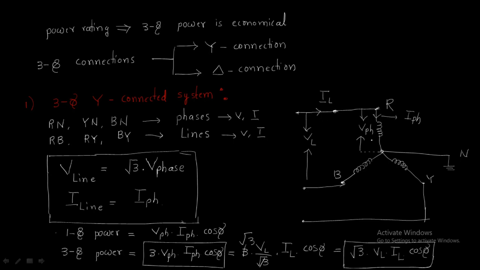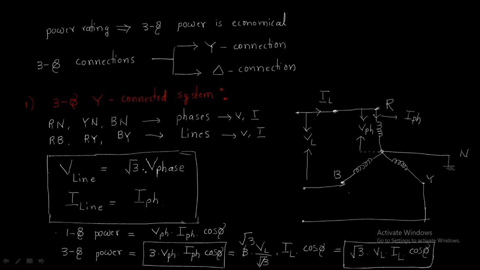The voltage across a phase is the phase voltage, and the voltage between two phases is known as the line voltage. The current from this point is the line current, and the current entering a phase is the phase current. The same line current flows in the phases, that's why line current equals phase current.